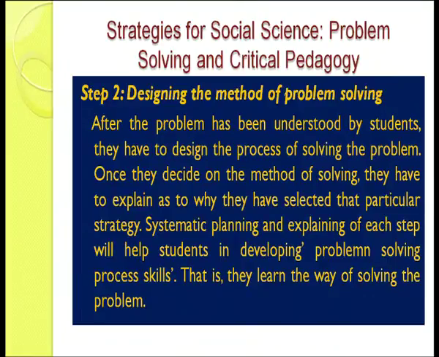You know, for example, if you say that I am going to solve the problem through these steps, okay? If you are talking of these steps, you need to know how you would be looking at those steps, how you would be executing those steps, and why you have chosen to use these steps to solve this given problem. So, systematic planning and explaining of each step will help students in developing problem solving process skills.